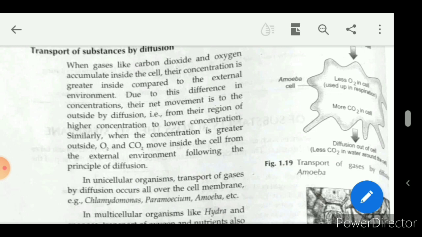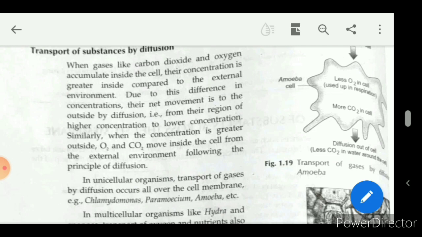Due to this difference in concentration, their net movement is to the outside by diffusion, from their region of higher concentration to lower concentration.